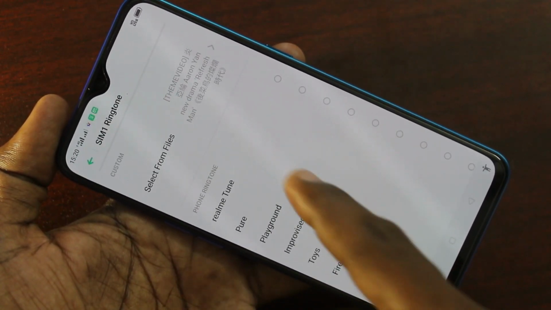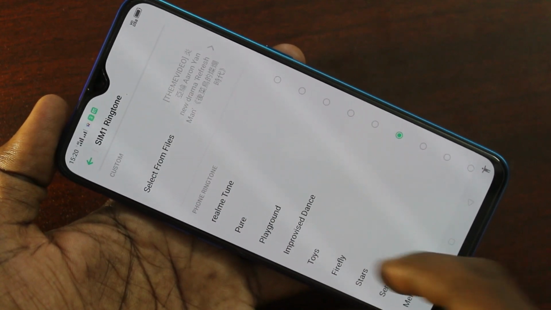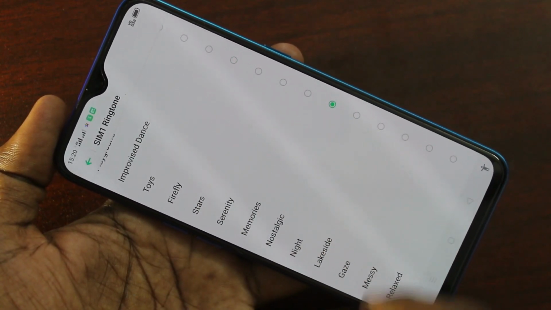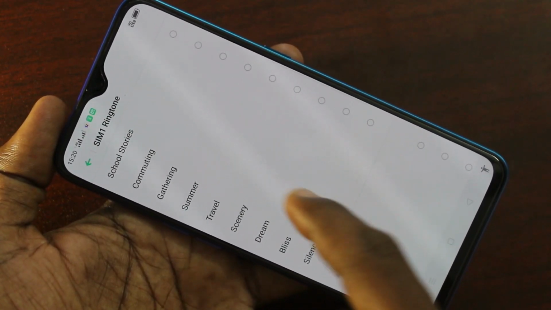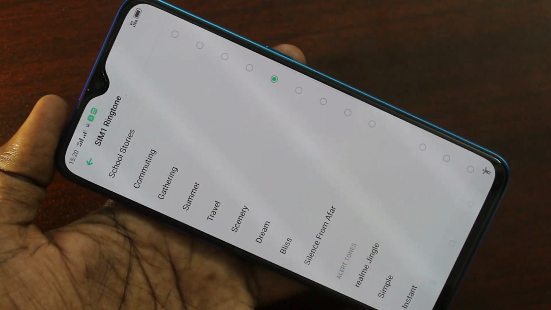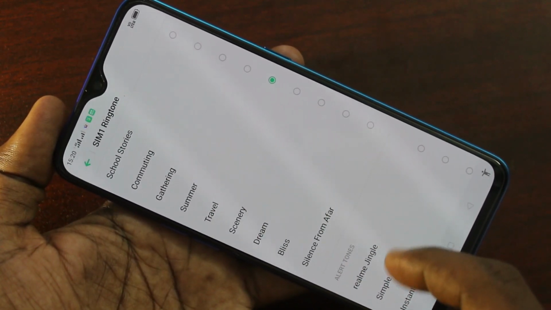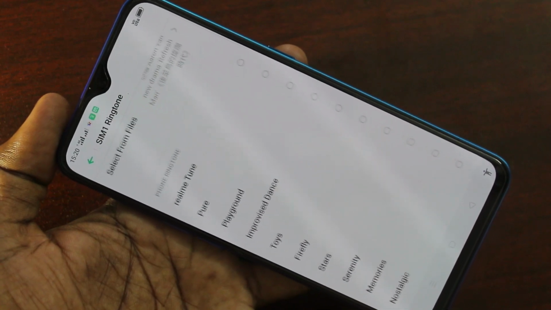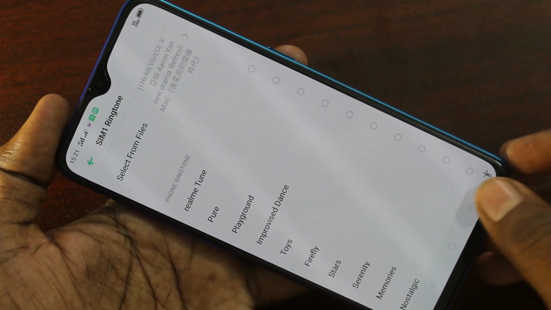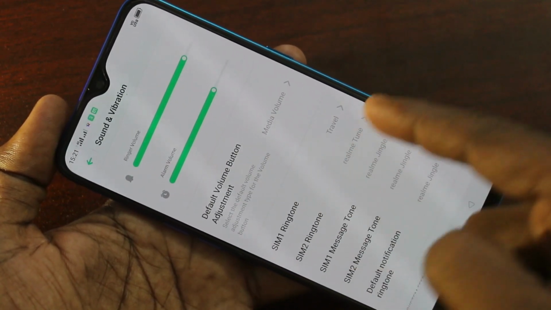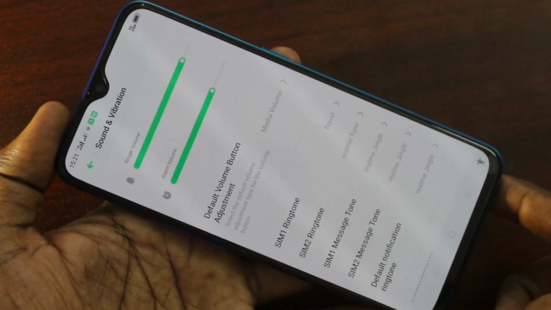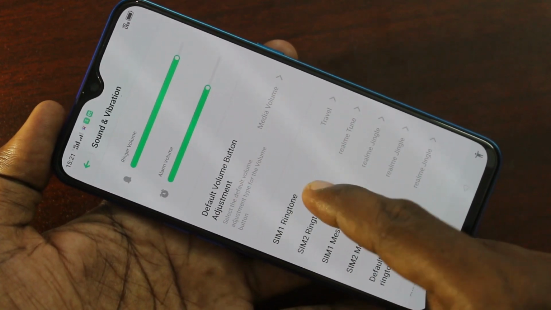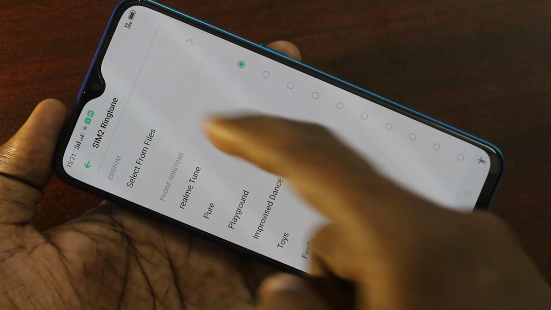If you want to set any other tone, these are all the system ringtone, that is phone ringtone. Just pick up any one and go back to activate. Yes, it is activated. In a similar way, you can set a ringtone for SIM2.